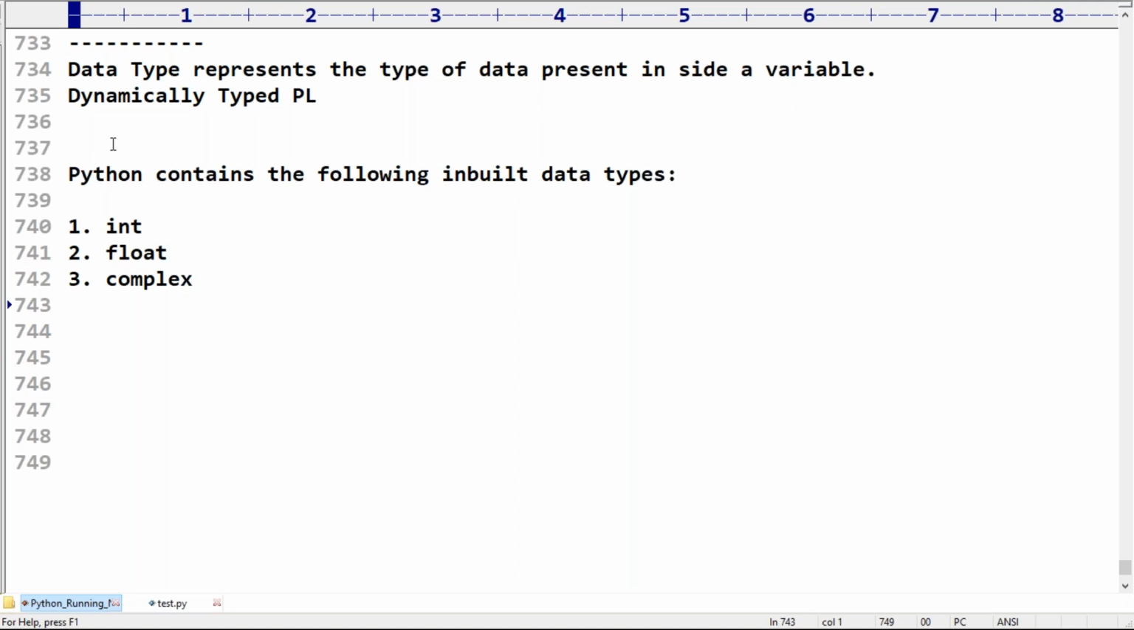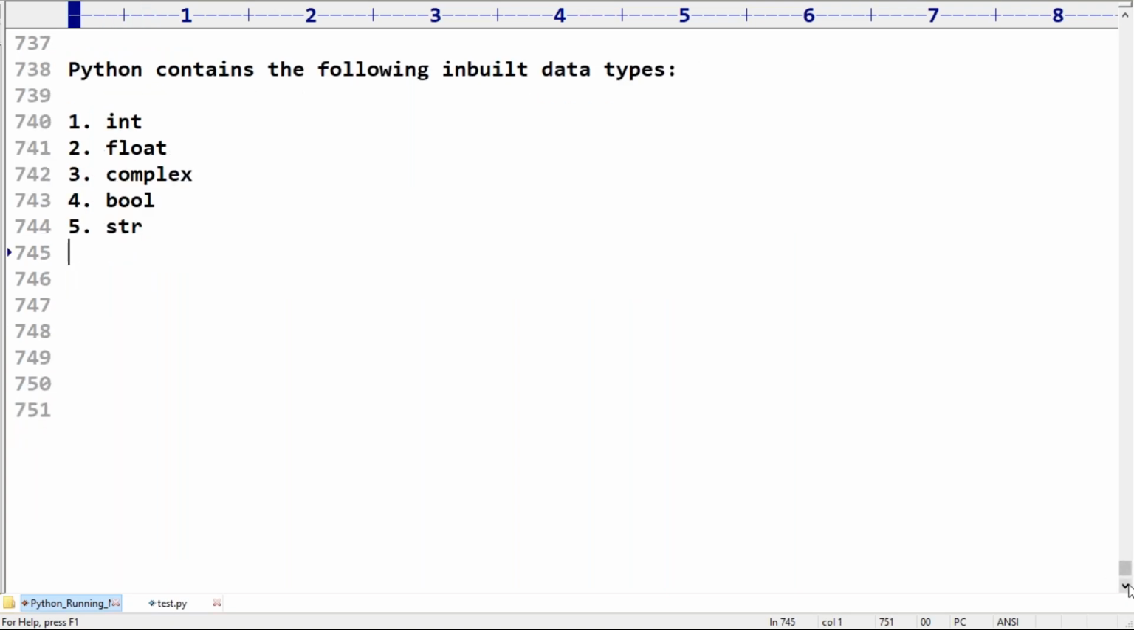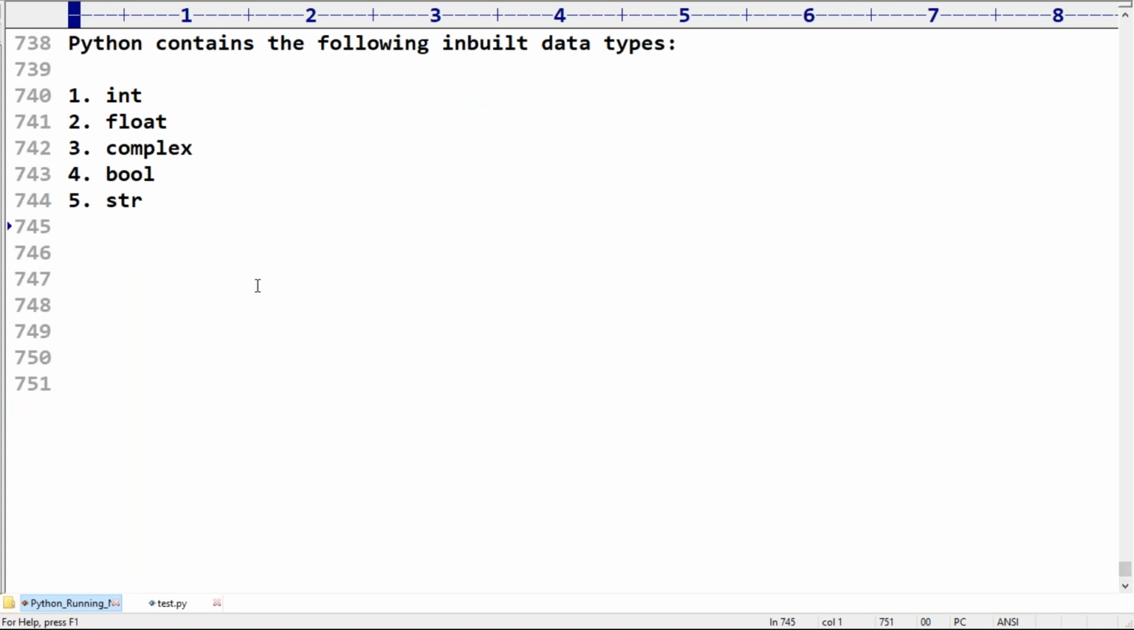In C, Java or C++, generally programming languages don't contain a special type for complex, but in Python a special data type complex is there. Fourth one, bool, which means boolean type. Fifth one, str, means string type. In Python we use the word str. Orally you can say string, no problem.